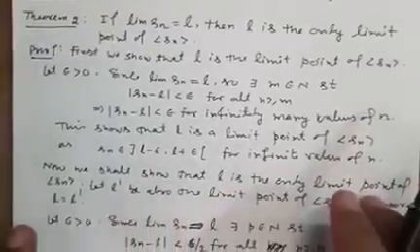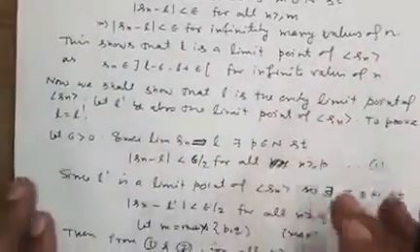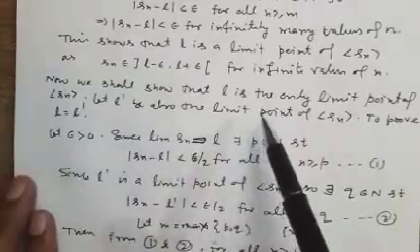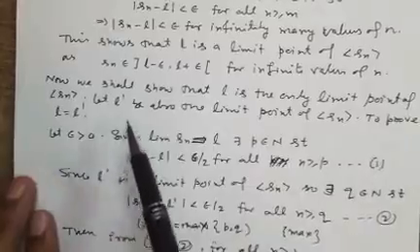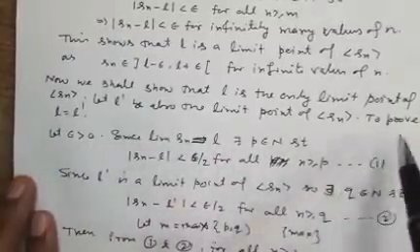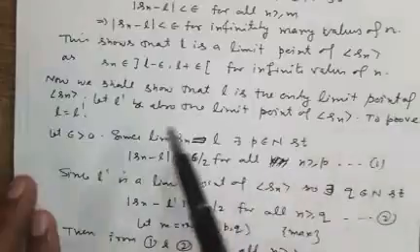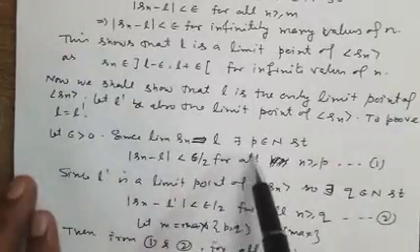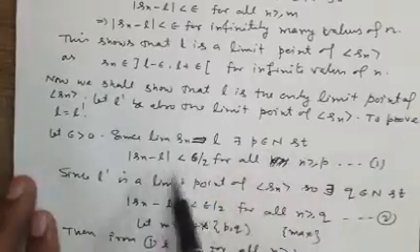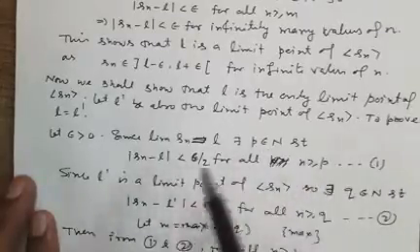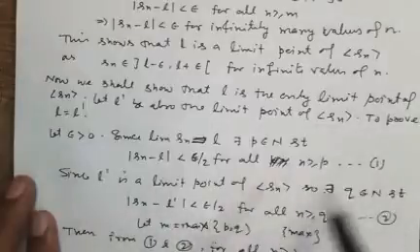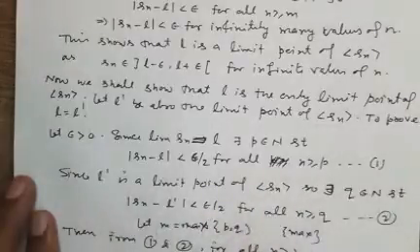Now the rest of the theorem: we show that L is the only limit point of Sn. So let L dash also be a limit point of Sn. Since limit of Sn is L, there exists P belongs to N such that, this is the definition of convergent sequence. Again, limit of Sn is also L dash, so again by the definition of convergent sequence, it will be.